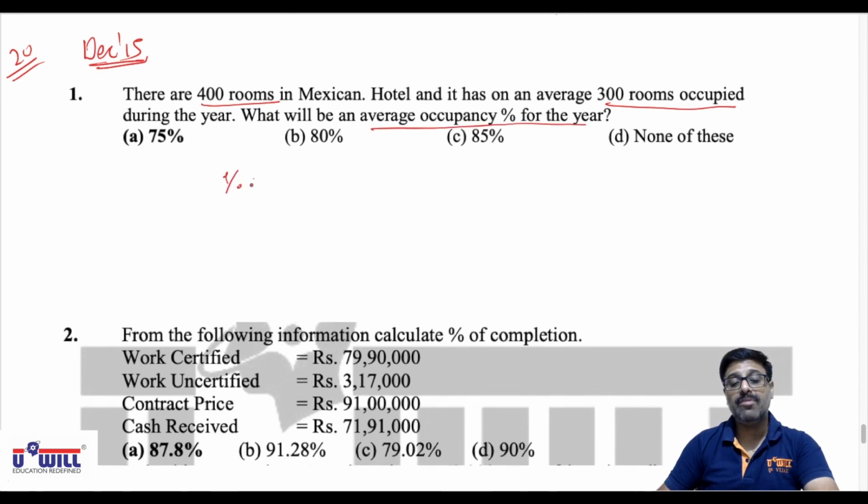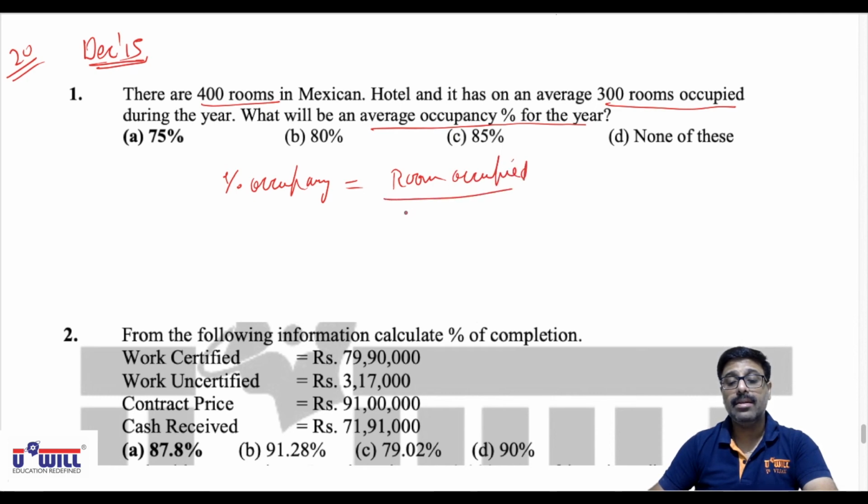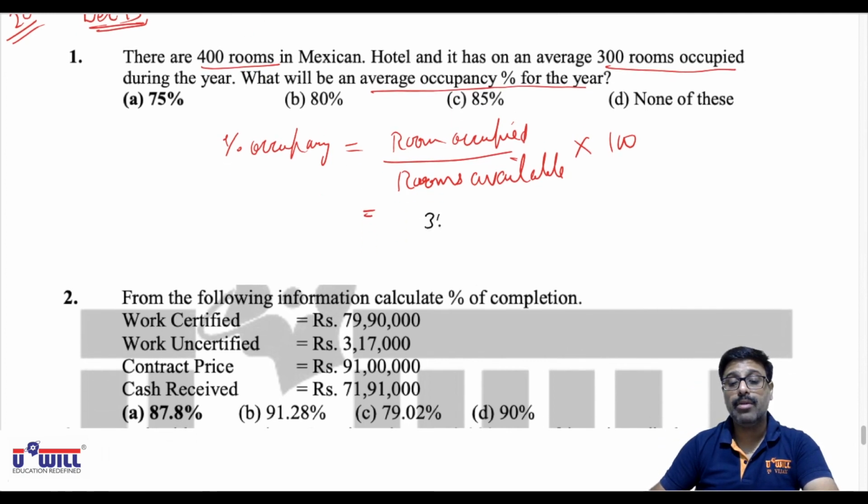So what is the formula of percentage occupancy? Number of rooms occupied or sold divided by number of rooms available into 100. Now how many rooms are occupied over here? 300. Available 400. So 300 upon 400 into 100, 75%.